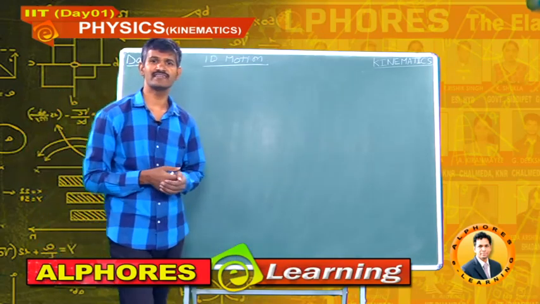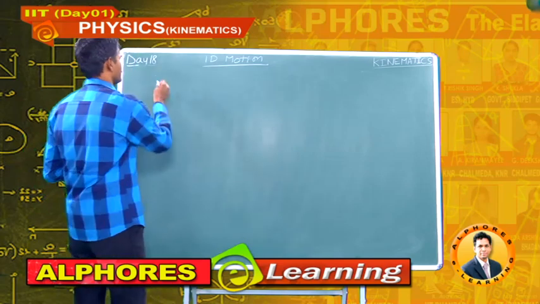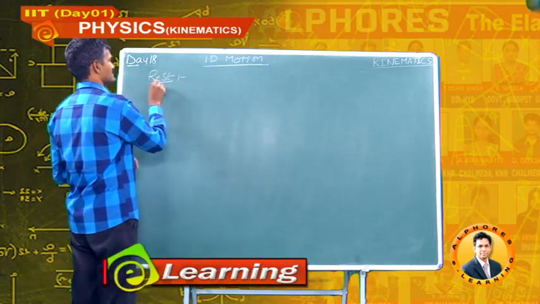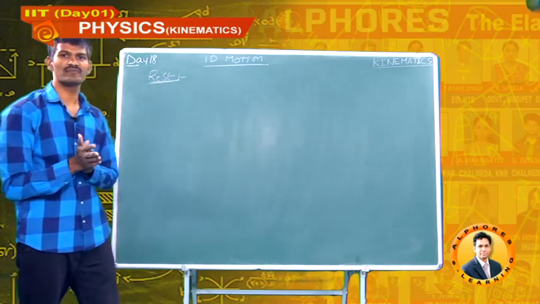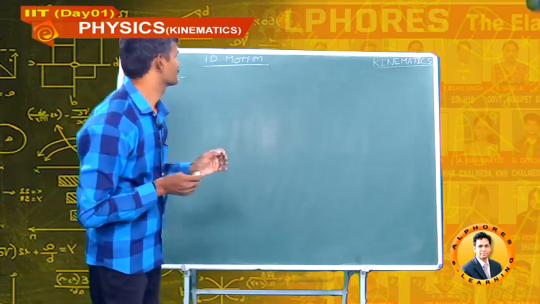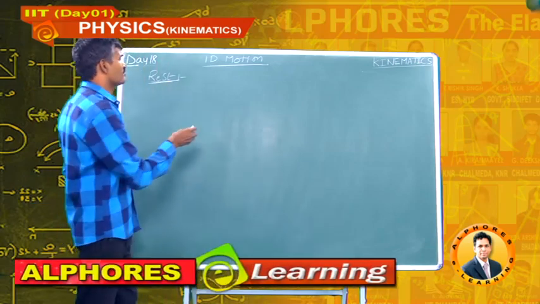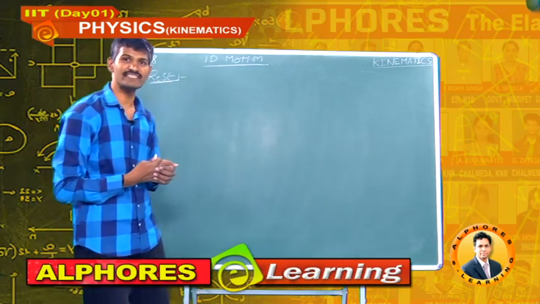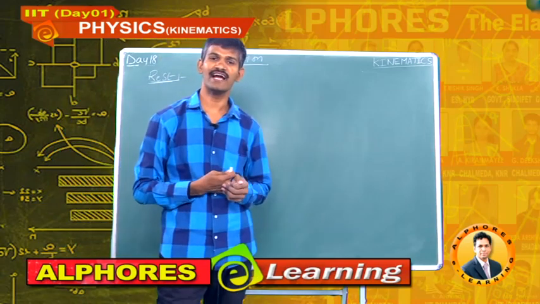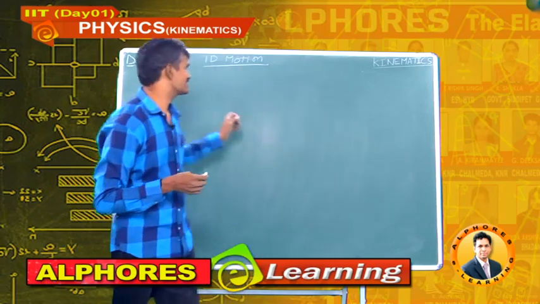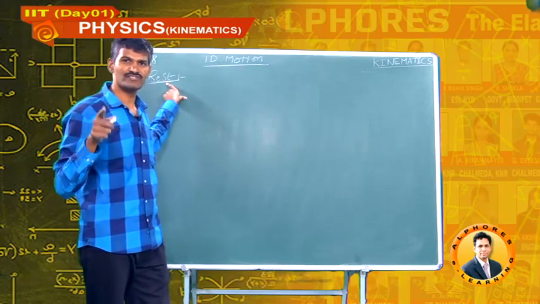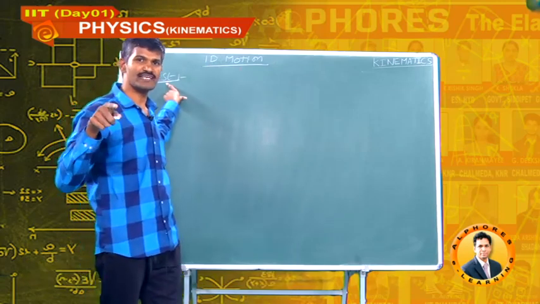Students, our next definition is rest. What is meant by rest? An object is said to be at rest if its position does not change with respect to observer and time.